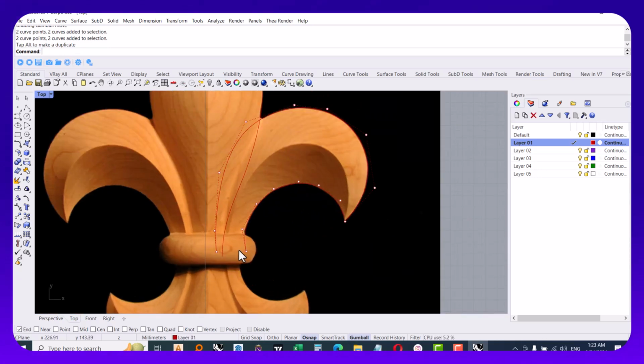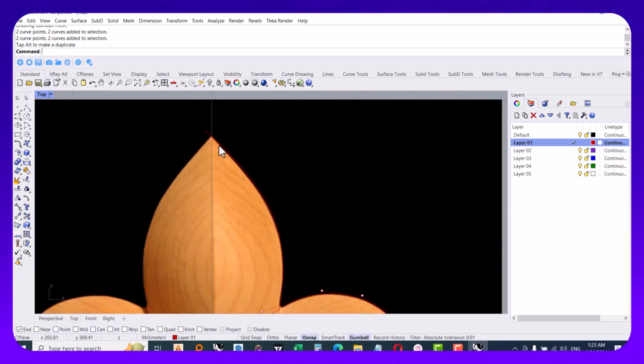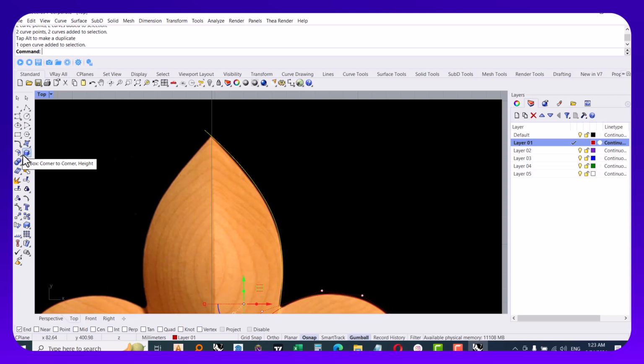I think it is good. It is good, and now I'm gonna mirror this curve, because I'm gonna use sweep rails so I need 2 rails for this model. So in the command line I can just write mirror, but instead I go to the standard tab from the tools panel here. I choose this one, cascade transform.